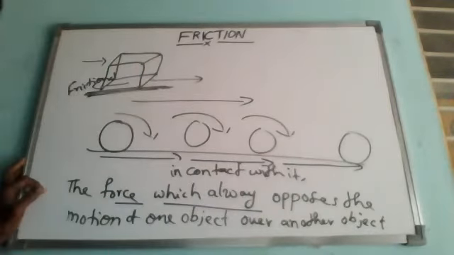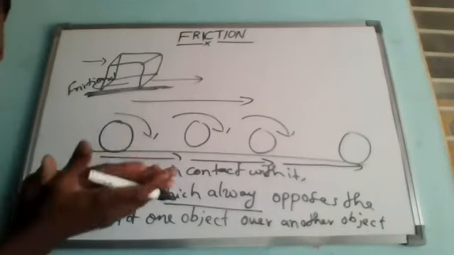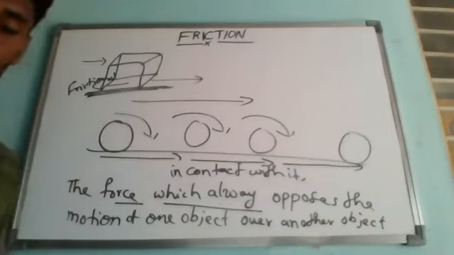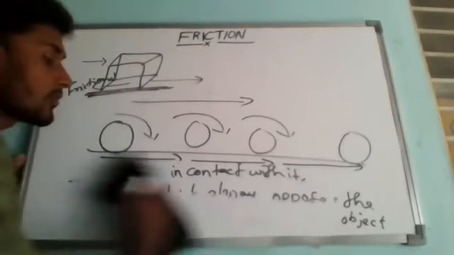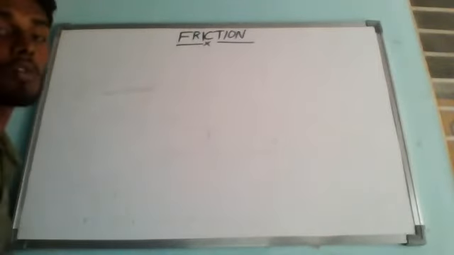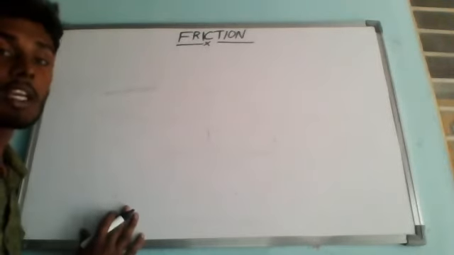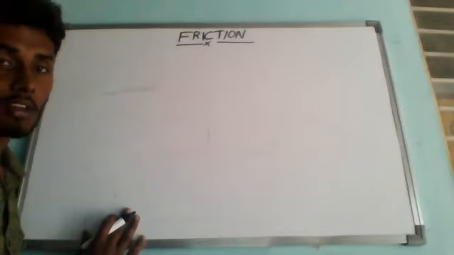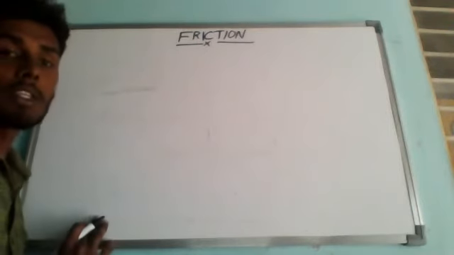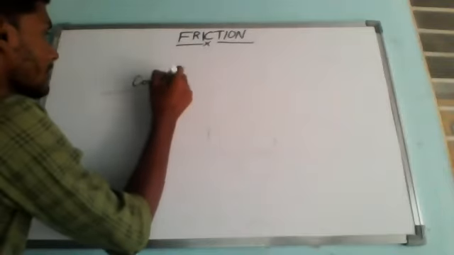then it is called friction. Understand? So friction occurs between two surfaces which are in contact with each other. So this is the most important condition for the frictional force: the two bodies must be in contact with each other, then only it is going to happen. Then only we can say that the frictional force is acting between the two bodies. So the force which always opposes the motion of one object over another object in contact with it is called friction. So friction occurs between the two surfaces which are in contact with each other.